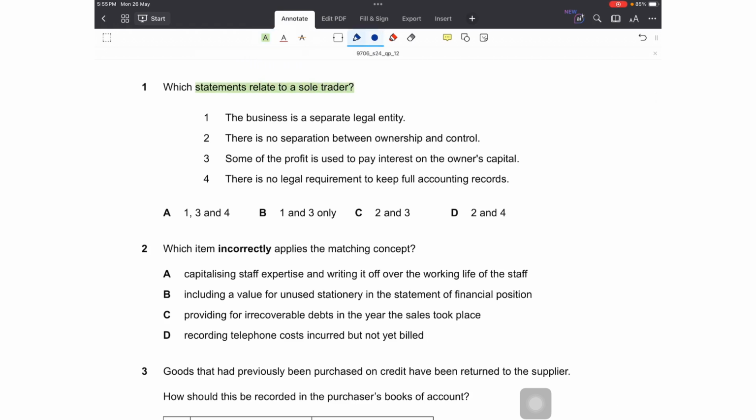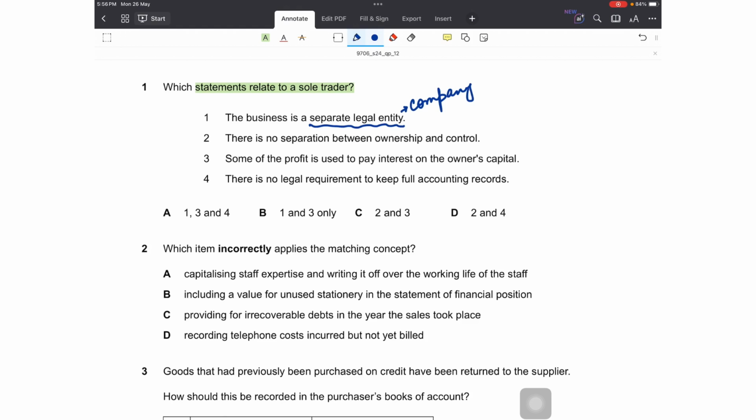Right. Number one is the business is a separate legal entity. No, this is not right, because separate legal entities, this benefit is only for companies, not for sole trader or not even for partnership businesses. So this can't be right. We know that sole trader and partnership, they both are not considered separate from the business, from the sole trader and from the partnership business. They both are treated as one.